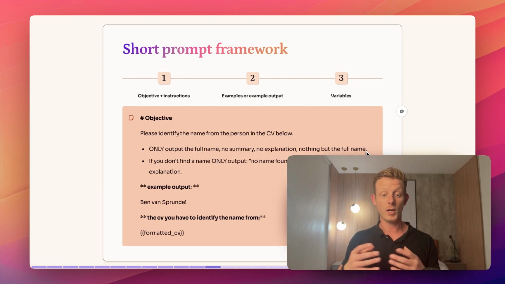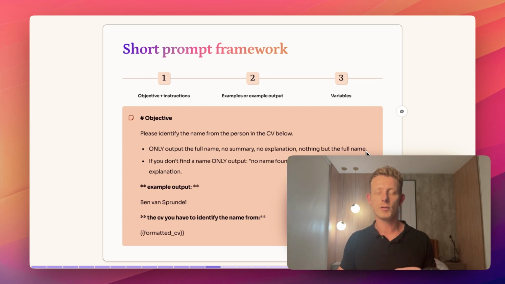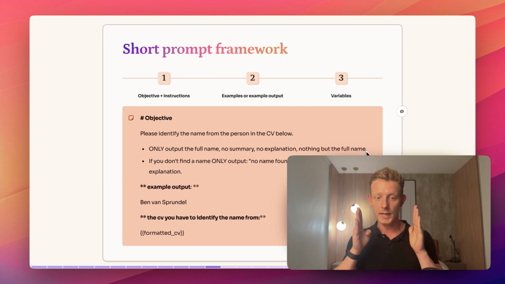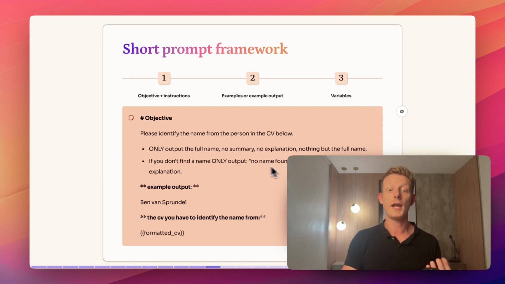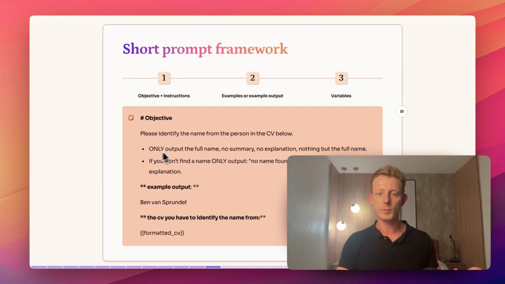instead of only the name. And sometimes we only really need that name because we're going to save it somewhere or we have a condition after. So if you want to make sure that it only outputs, let's say, a URL, or in this case only the name, then this is the way I found that works really well for it to never give an explanation or anything like that. So only output the full name, no summary, no explanation, nothing but the full name.